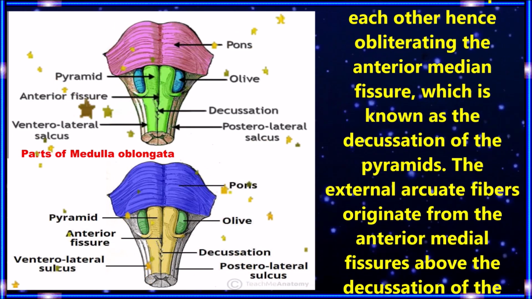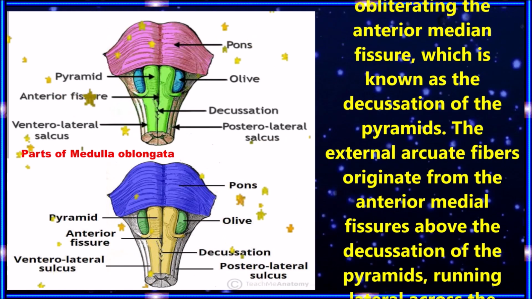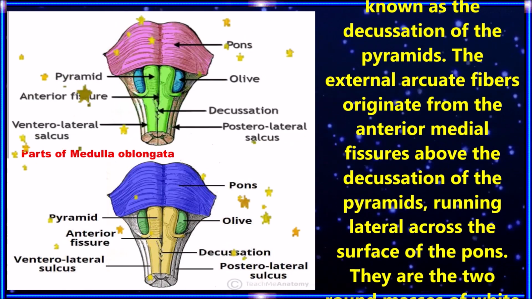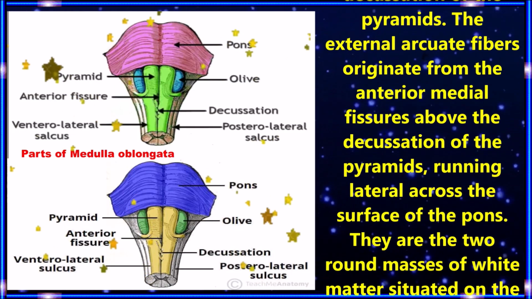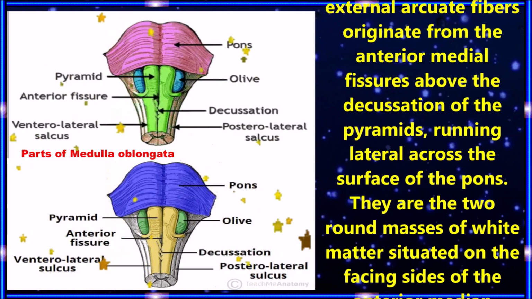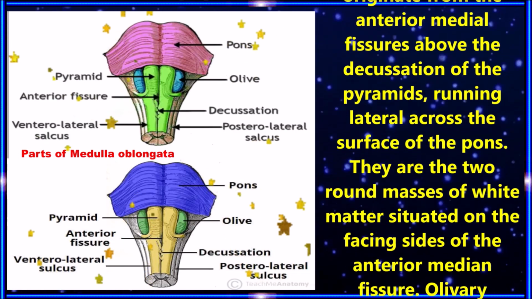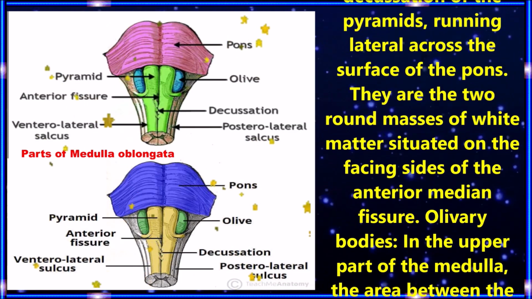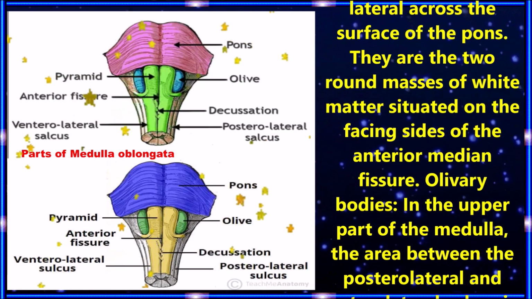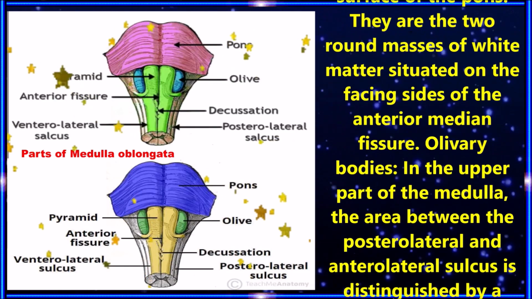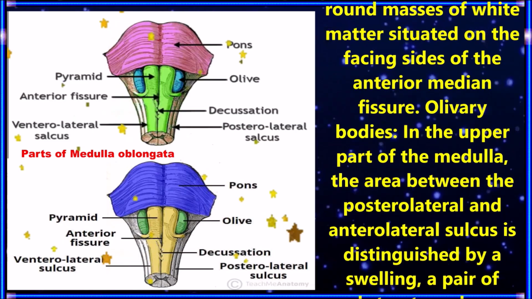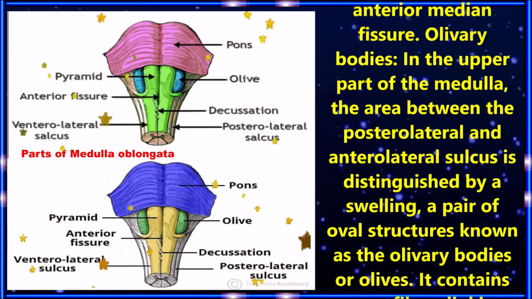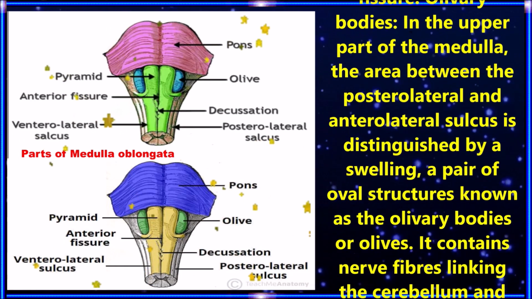It is the result of containing corticospinal fibers. Some of these fibers cross over each other, hence obliterating the anterior median fissure, which is known as the decussation of the pyramids. The external arcuate fibers originate from the anterior median fissure above the decussation of the pyramids. Running laterally across the surface of the pons, they are two round masses of white matter situated on the facing sides of the anterior median fissure.